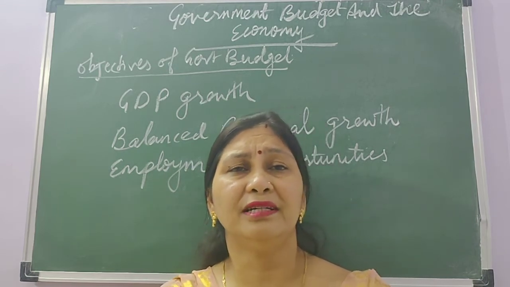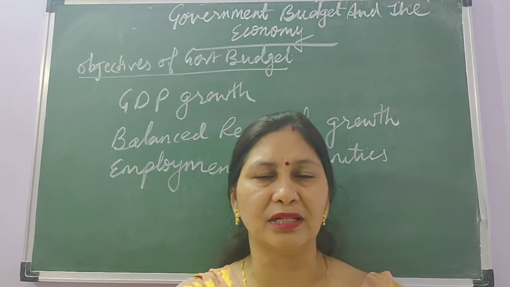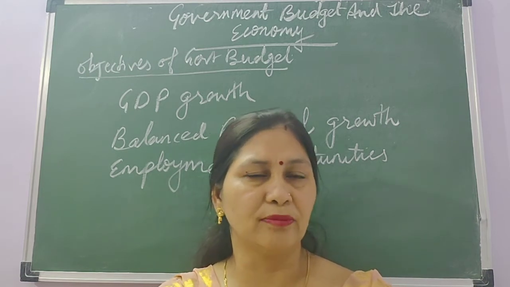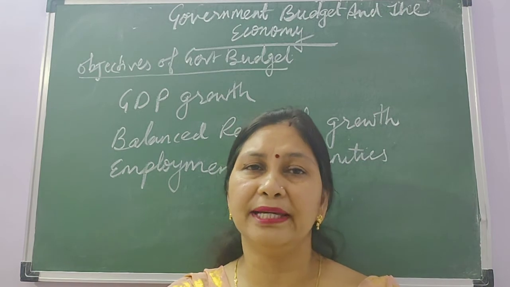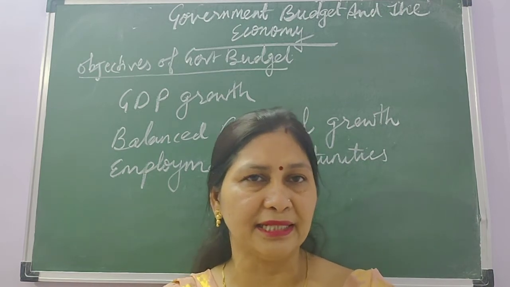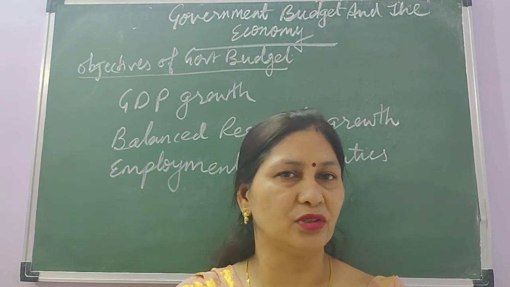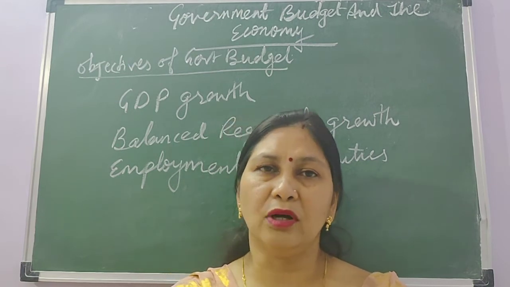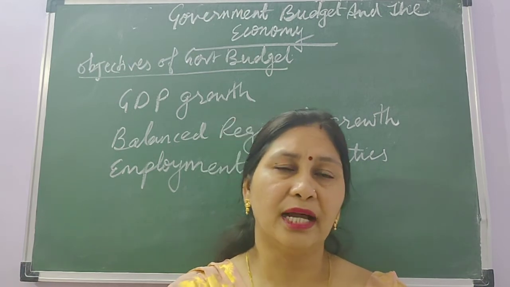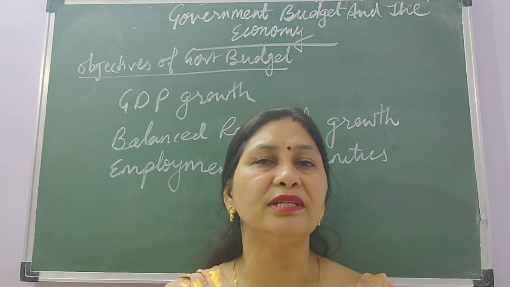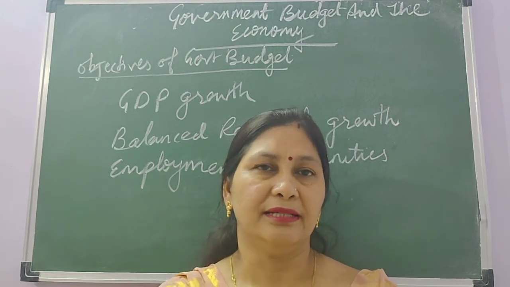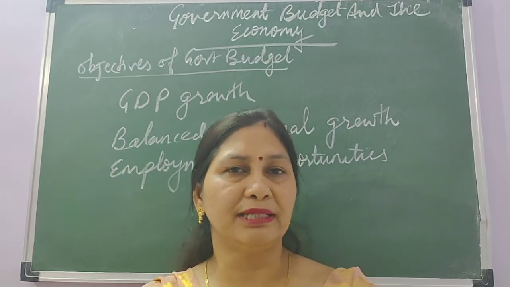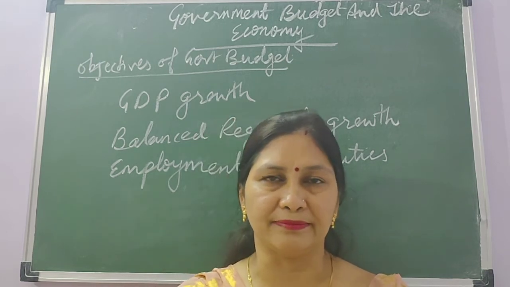Next, as we explained in that class, is economic stability. The government is not only allocating the resources but also maintaining stability in the country. That is the main responsibility of the government. The problems of inflation and deflation should be controlled to make the economy stable. And also, the government prepares the budget to reallocate the resources and to remove the inequalities of income and wealth. The income distribution in the economy is unequal, so this inequality will be removed by the government with the help of the government budget.